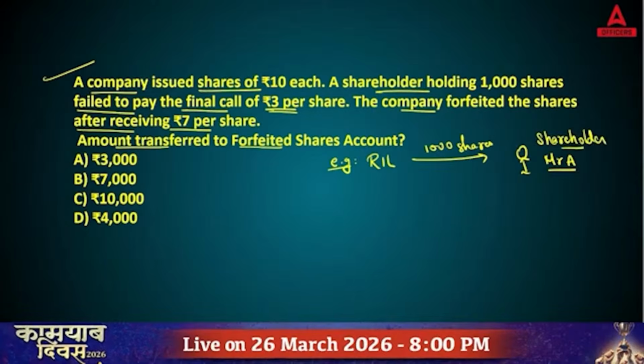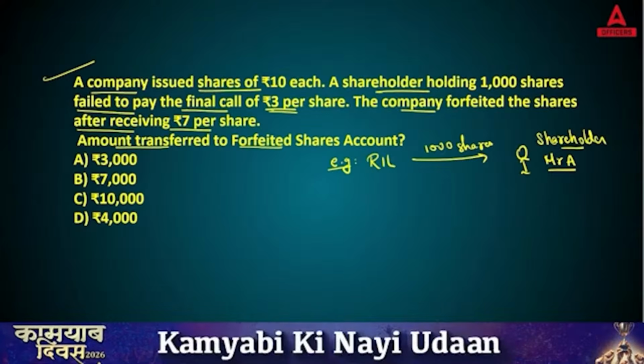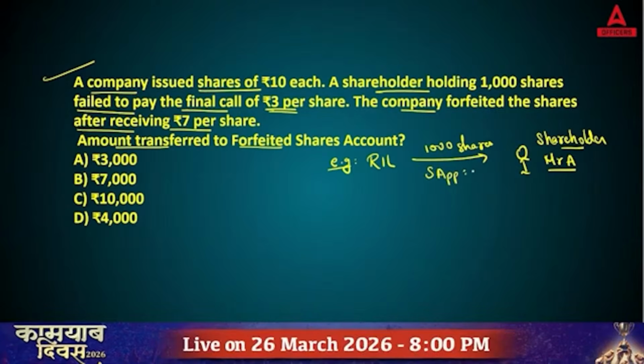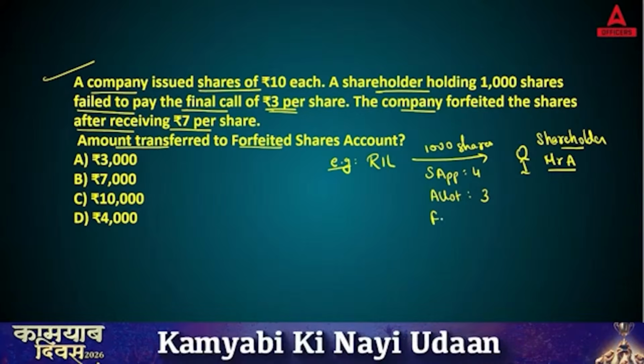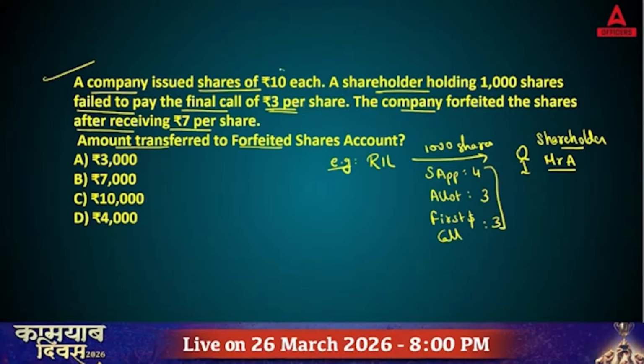And Reliance said, Mr. A, if you want to purchase these 1000 shares, you need to pay the amount in installments. Like share application, you need to pay, let's say, 4 rupees. Under allotment, you need to pay 3 rupees. And then first and final call, you need to pay 3 rupees. This is how you need to pay a total of 10 rupees.